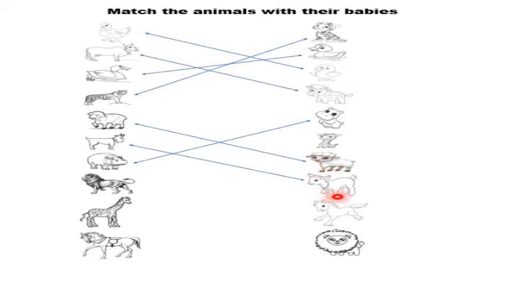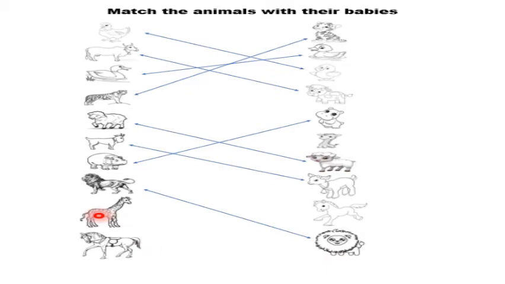Kid. Is this kid a baby of lion? No, this kid is a baby of goat. Foal. Is this foal a baby of lion? No, this foal is a baby of horse. Cub. Is this cub a baby of lion? Yes, this cub is a baby of lion. So let's match lion with cub. Very good. Now, which animal is this?